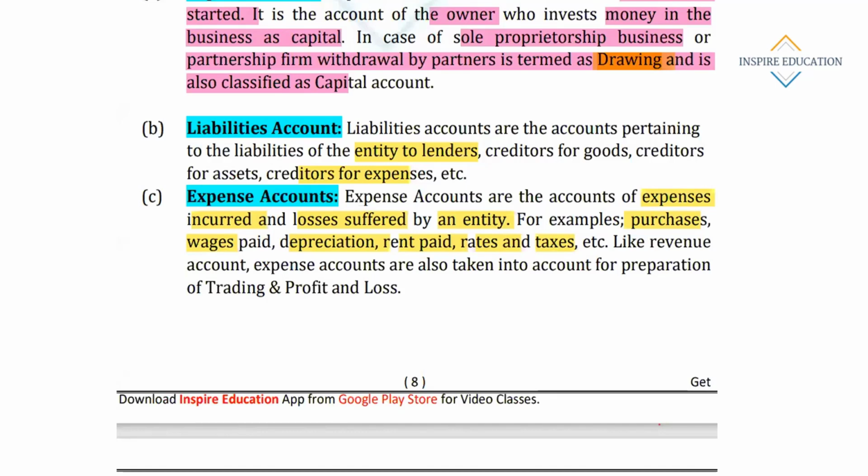Like revenue accounts, expenses are also taken into the preparation of the trading and profit and loss account. All these things come in the trading and profit and loss account. While preparing the profit and loss account, we'll show how these things are posted.